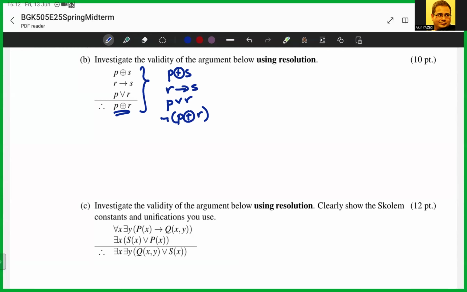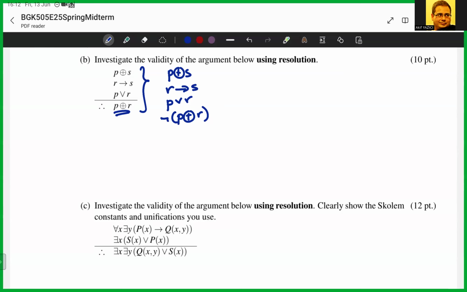And to be able to do that, I need to put everything in clause form. And remember what clause form is. Either you will have literals by themselves, or you need literals combined with ORs. So XOR, I need to get rid of the XOR and to put it into clause form. So remember what XOR is. P and S shouldn't have the same truth value.